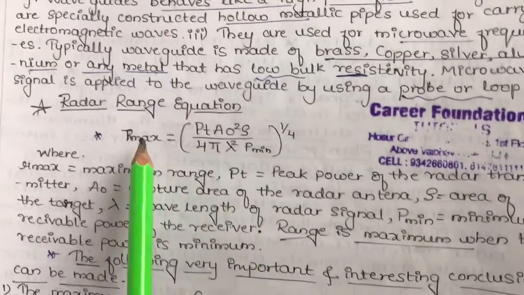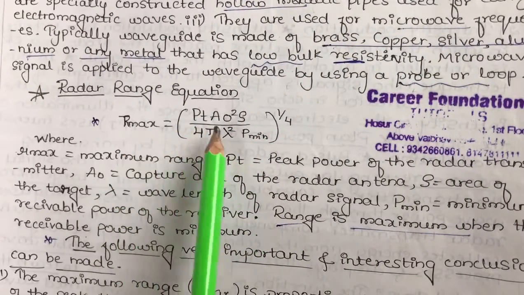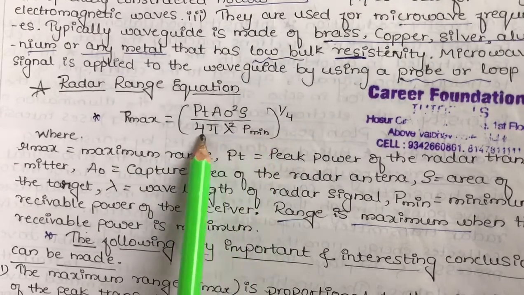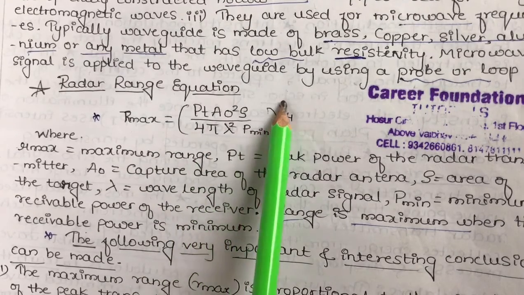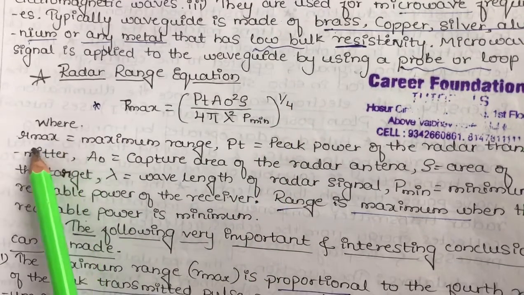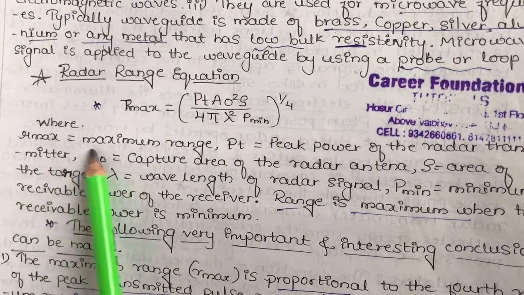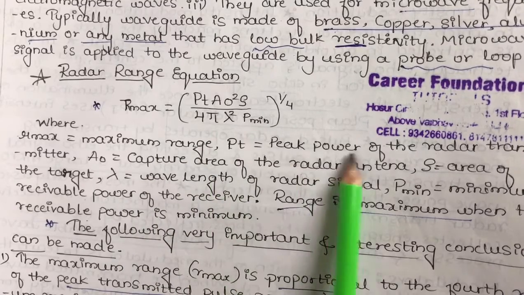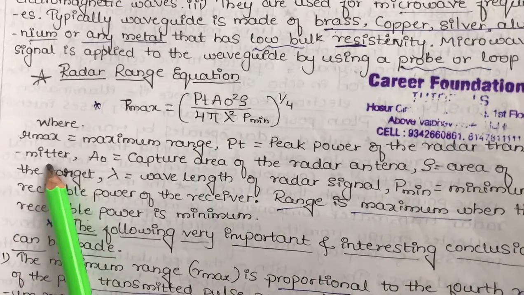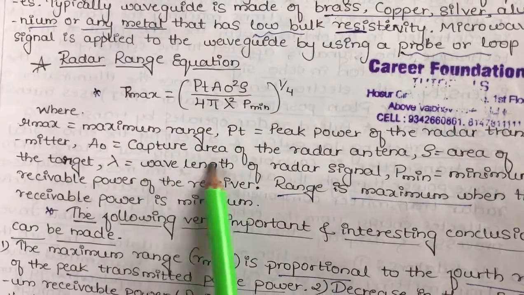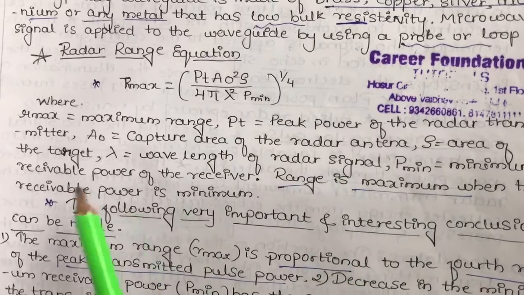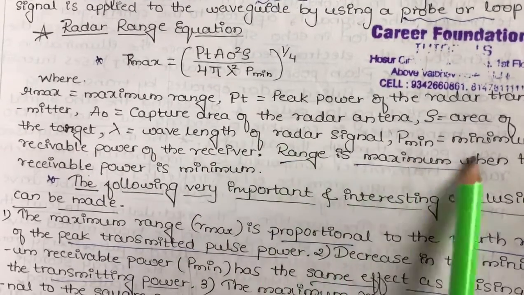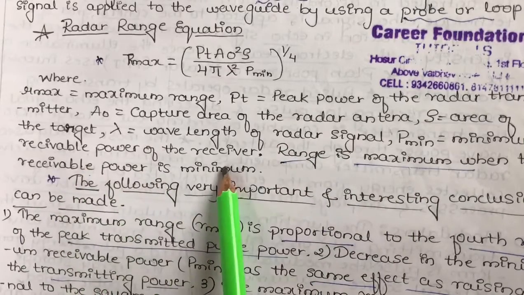And the radar range equation, as we know, R max is equal to (Pt A0² S / (4π λ² P min)) raised to 1/4, where R max is the maximum range, Pt is the peak power of the radar transmitter, A0 is the capture area of the radar antenna, S is the area of the target, lambda is the wavelength of the radar signal, and P min is the minimum receivable power of the receiver.